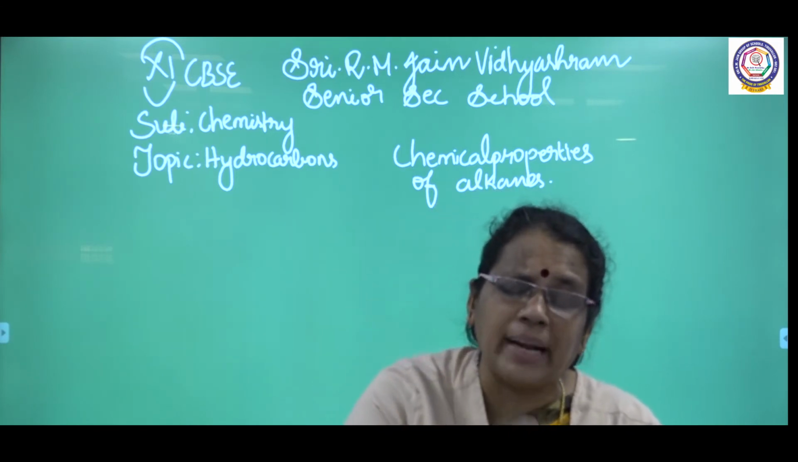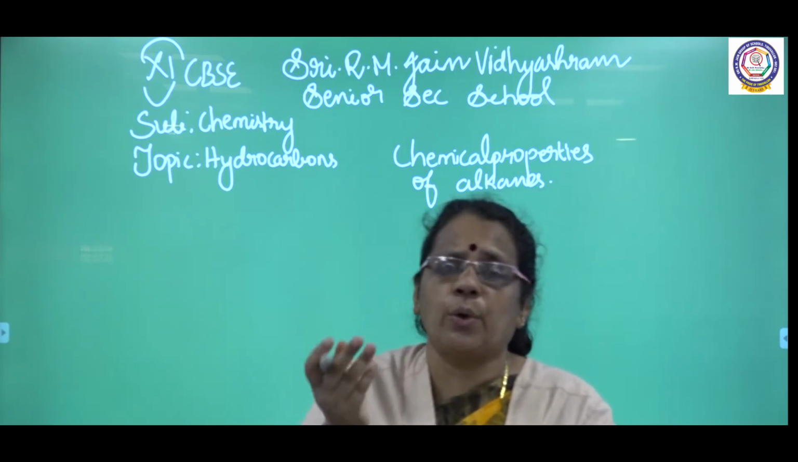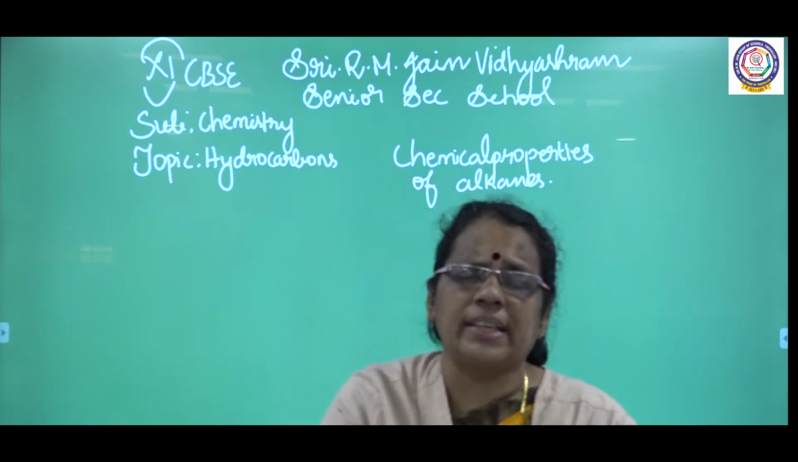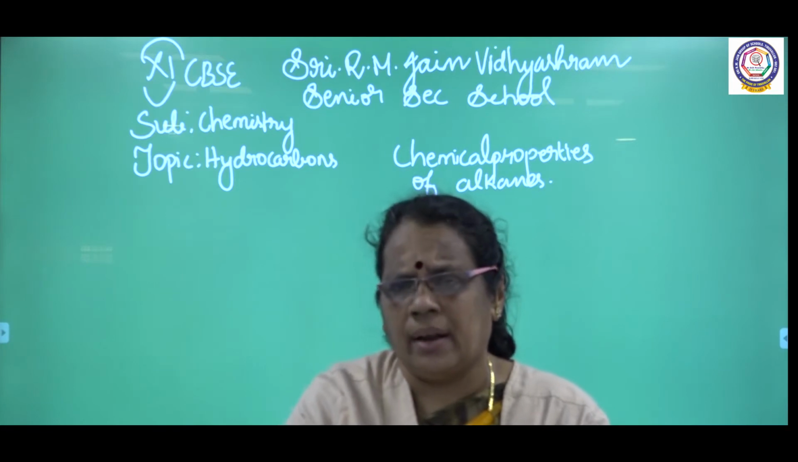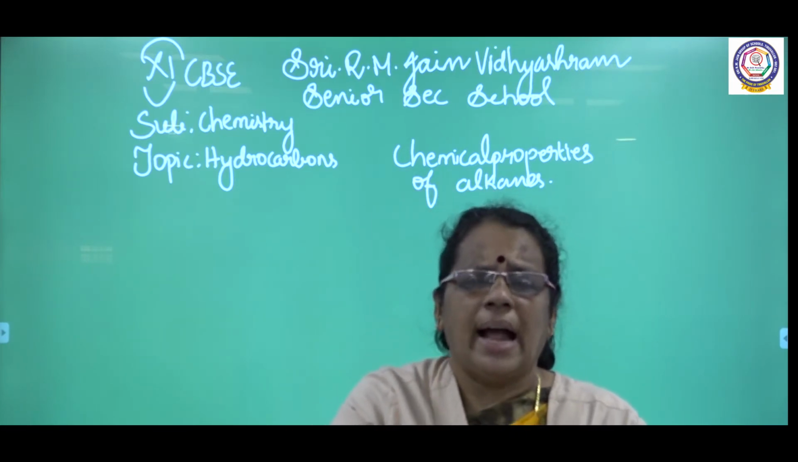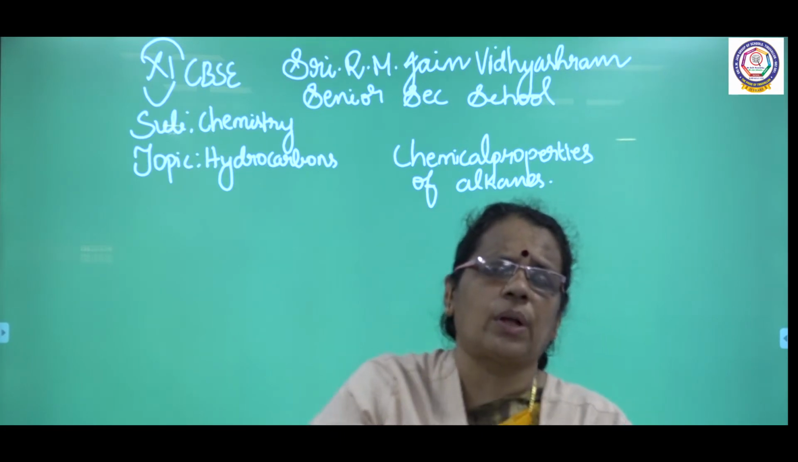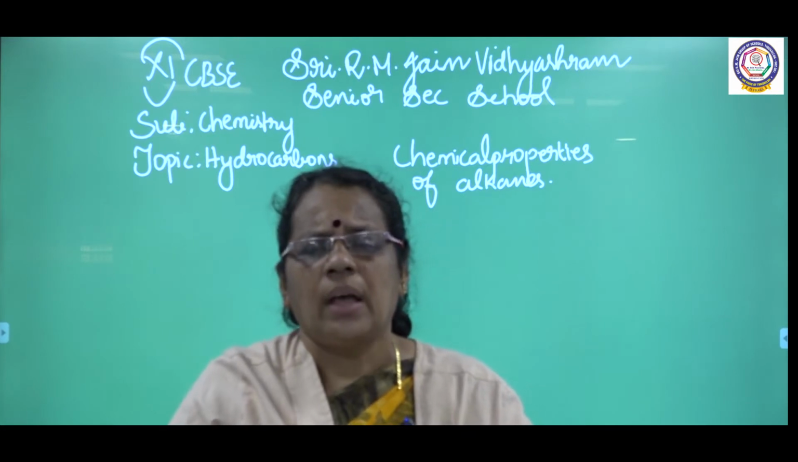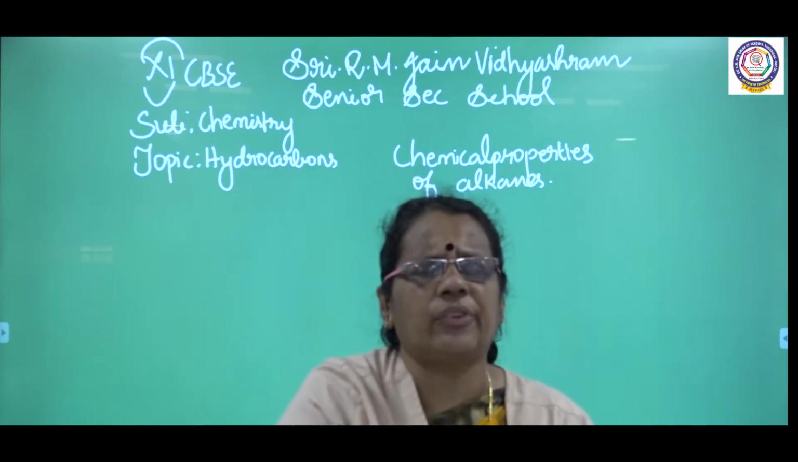In case of incomplete combustion, when alkanes do not get a sufficient supply of oxygen, I got carbon. This carbon is termed lamp black, which is used in printing inks, and water is also produced. Up to that I completed yesterday. Today we are going to start with some more chemical properties of alkanes.